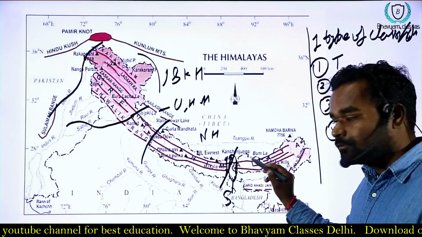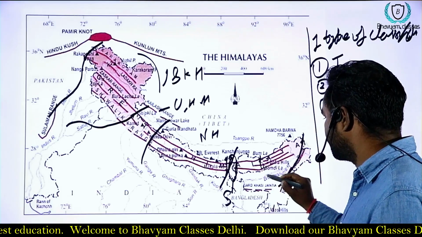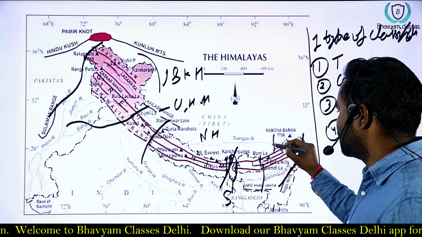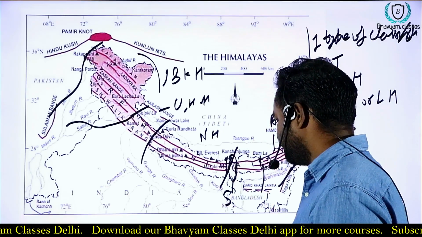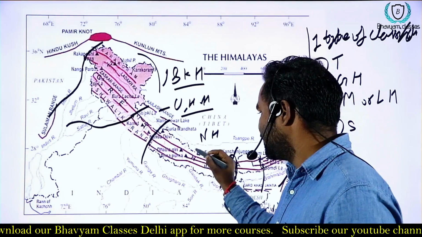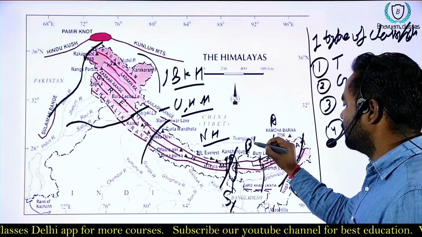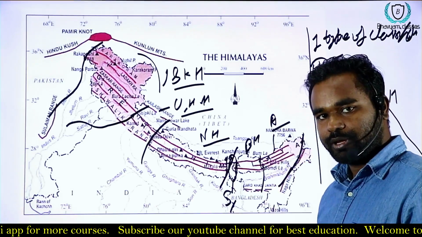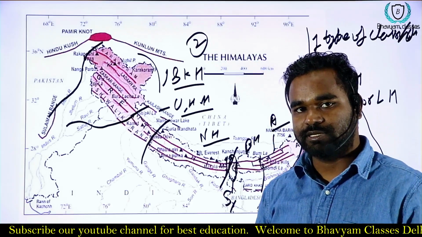And from Bhutan to Brahmaputra, it is the Arunachal Himalaya. So we have Kashmir Himalaya, Uttarakhand and Himachal Himalaya, Nepal Himalaya, Sikkim Himalaya, Bhutan Himalaya and Arunachal Himalaya. This is the second type of division that we can do.